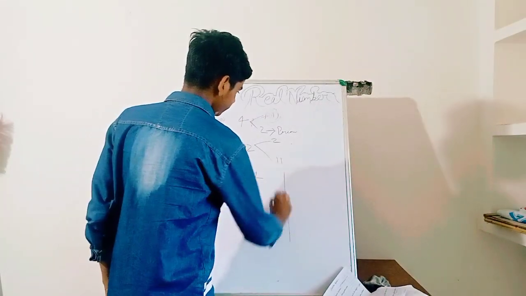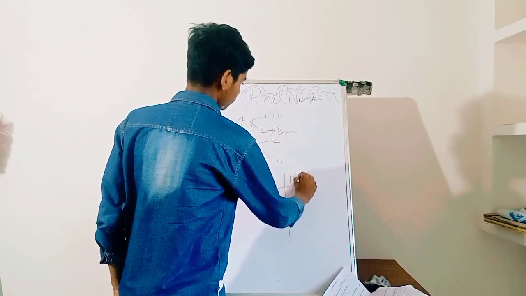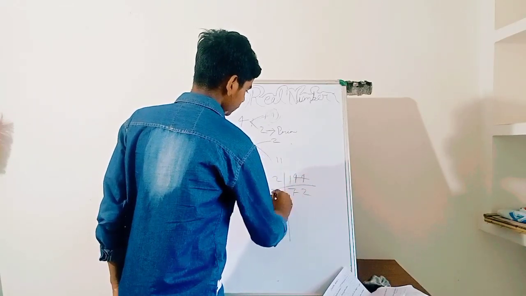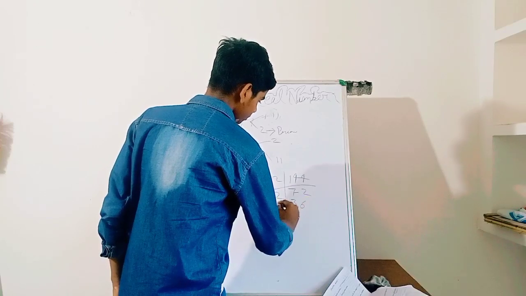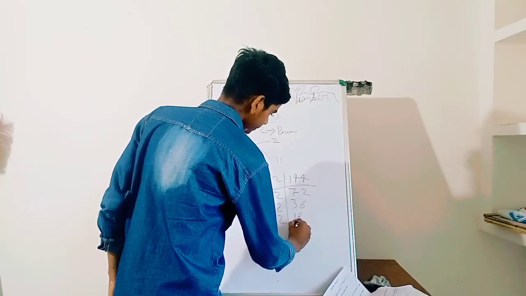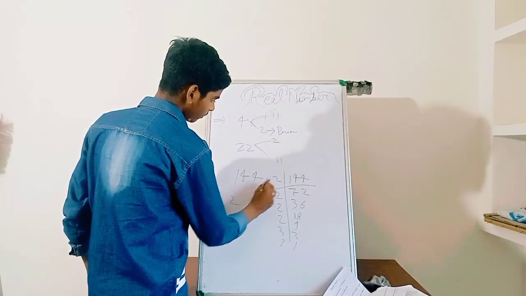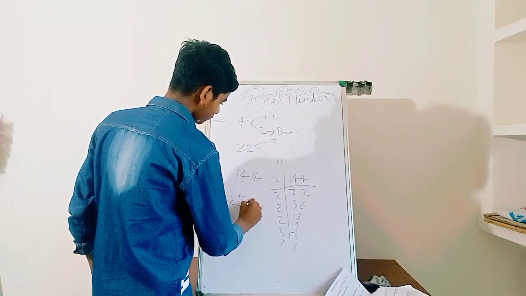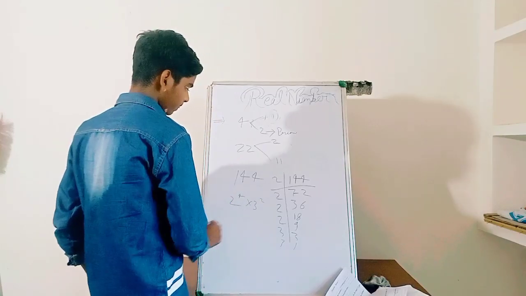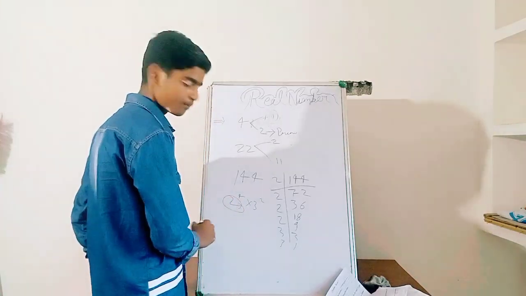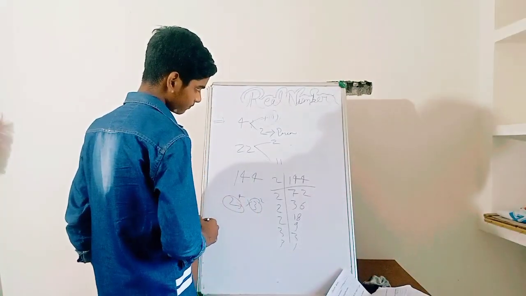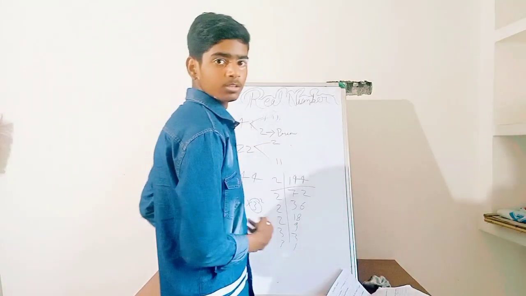144. 2 7s are 14, 2 2s, 2 3s, 2 6s, 2 1s, 2 8s, 2 9s, 3 3s, 3 1s. You can see that 2 to the power 4 into 3 to the power 2. 2 is also a prime number, 3 is also a prime number.